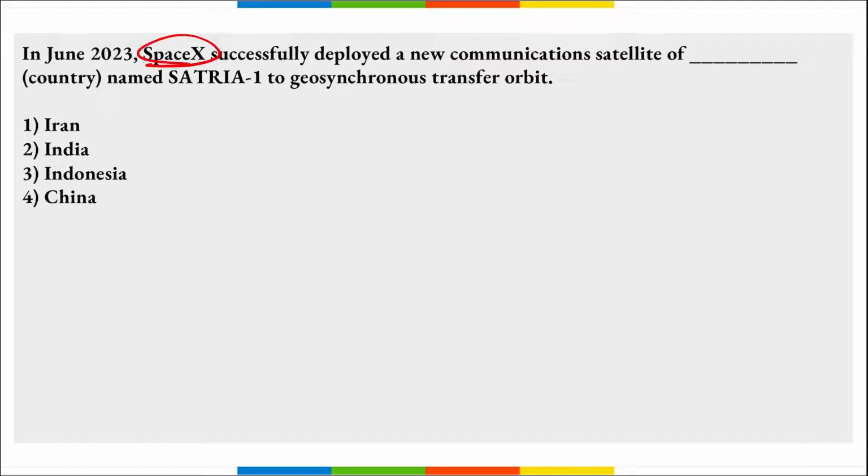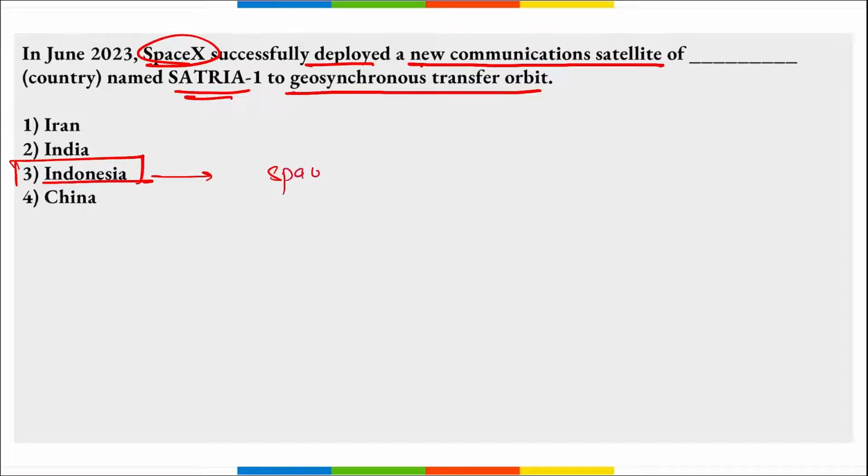Next is SpaceX. They successfully deployed a new communication satellite named Satria 1 to geosynchronous transfer orbit. So remember, this Satria 1, this is the satellite of which country? It is of Indonesia, right? It was deployed by SpaceX, correct? And it was deployed into the geosynchronous orbit, correct?